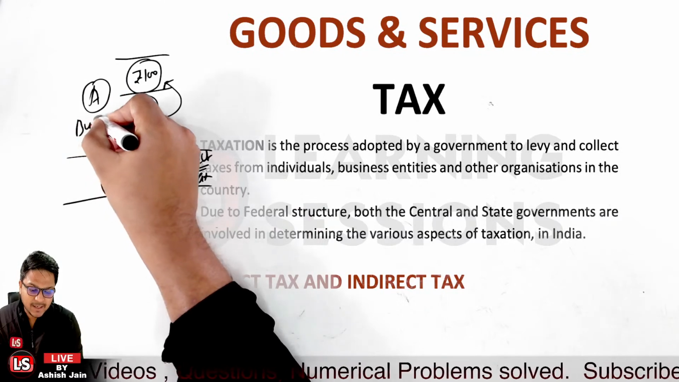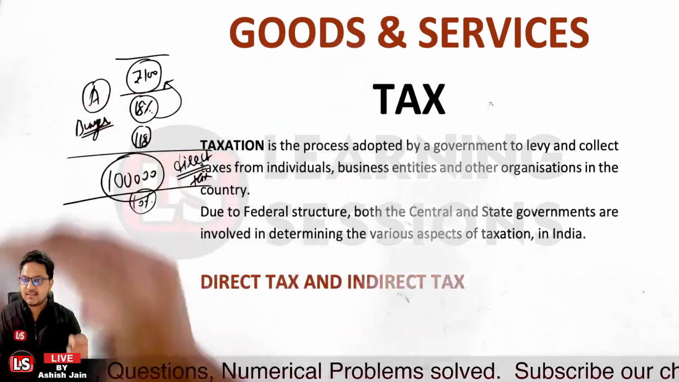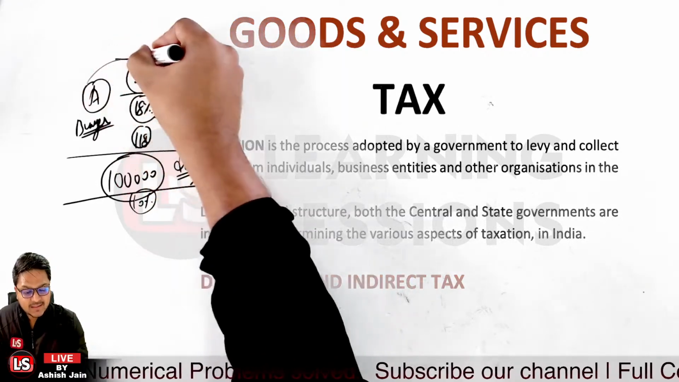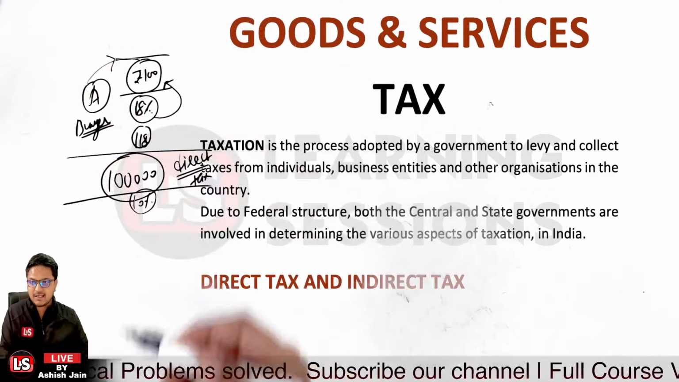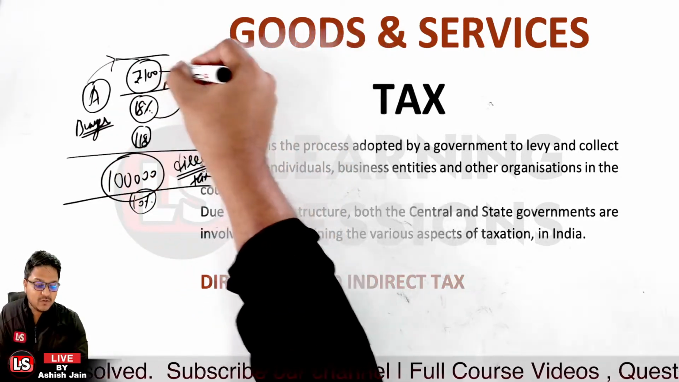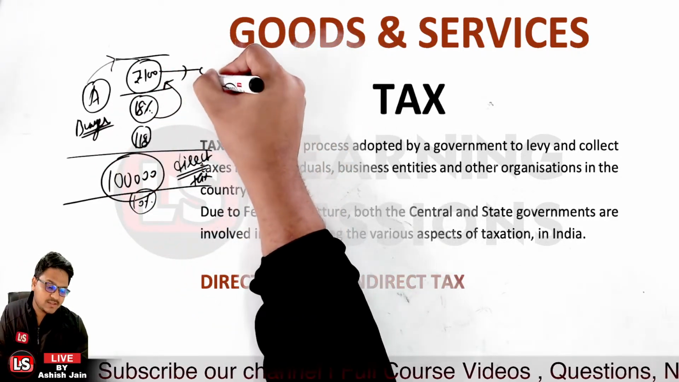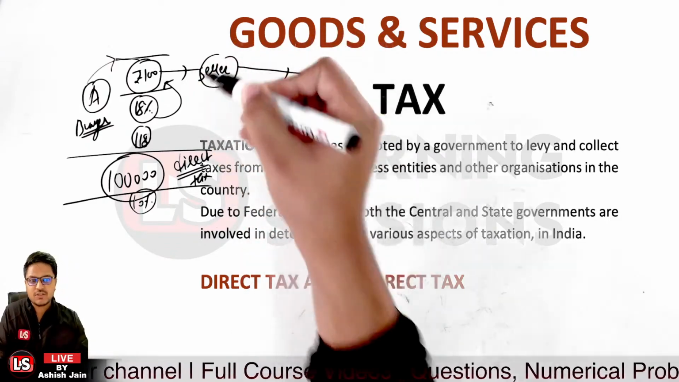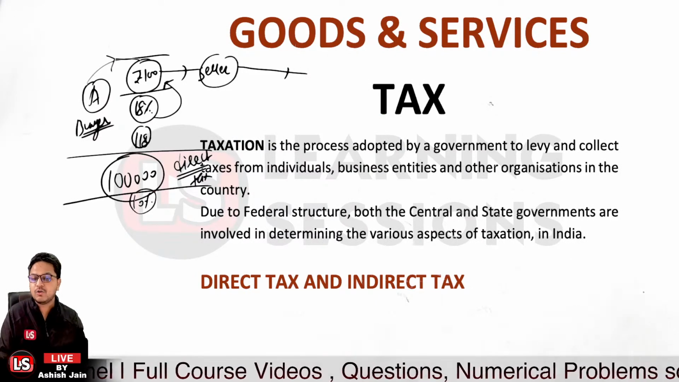Person A is the buyer of the goods over here. Now he is to pay a tax, but not directly, because he is paying the tax for the goods, and that tax will go to whom? That tax will go to the seller over here, who is selling the goods, and the seller will then be depositing the tax to the government authority over there.